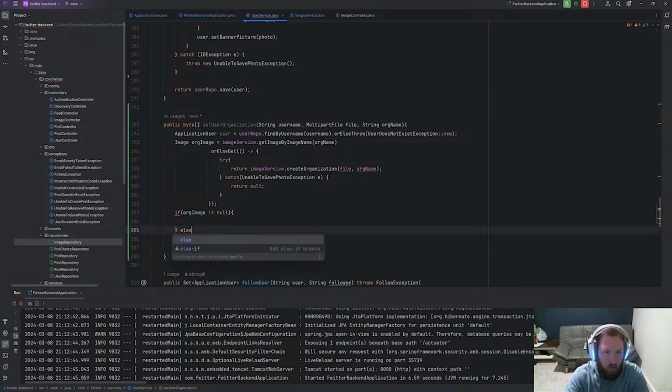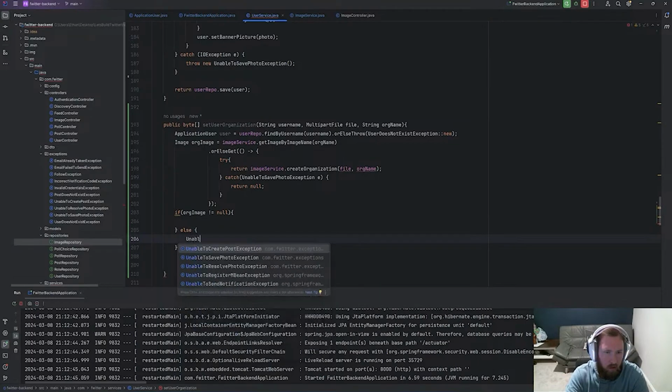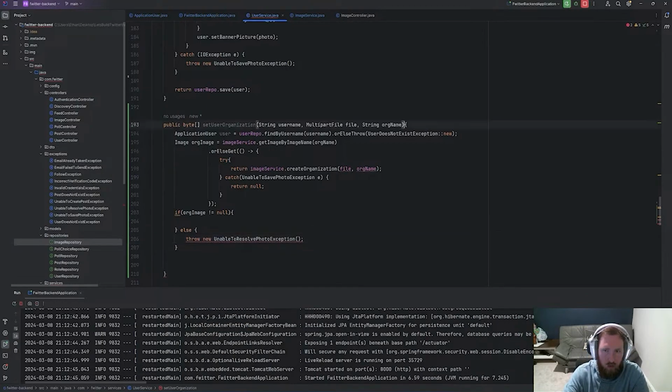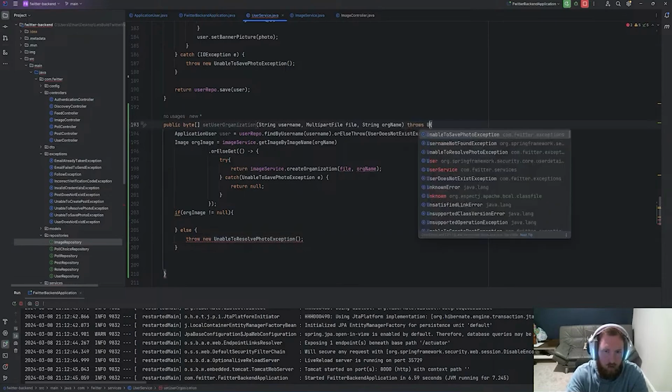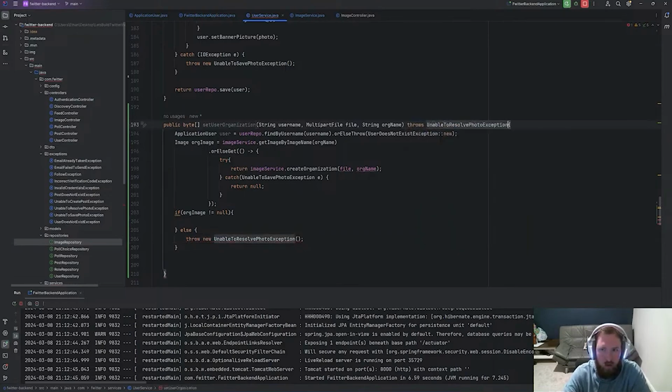So else, throw a new unable, we'll just do this, and then this will throw UnableToResolvePhotoException: we were unable to find or save the organization photo. I want to add a message to this really quick.